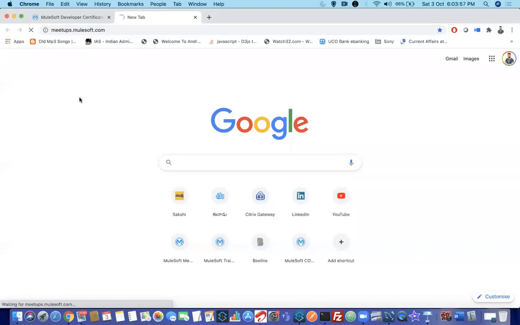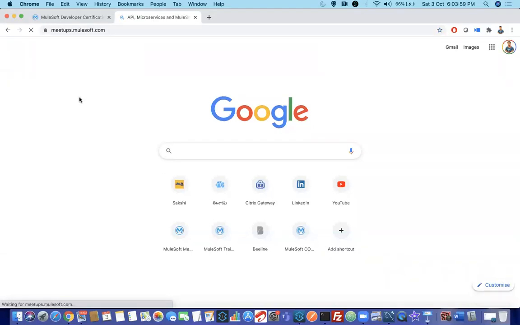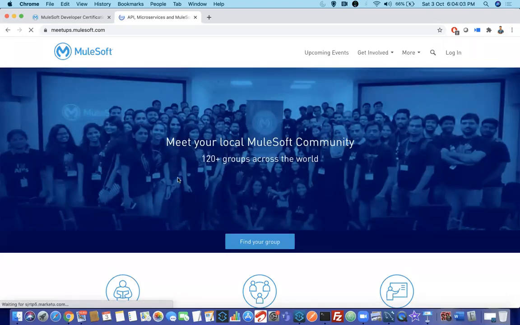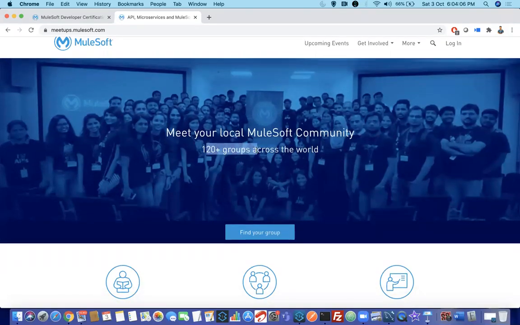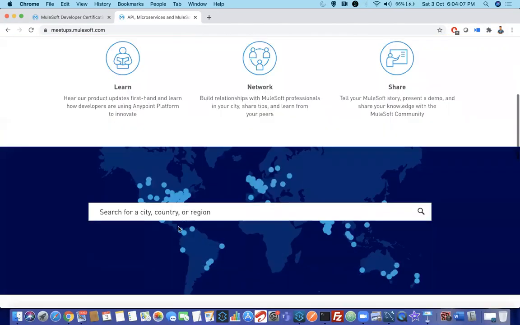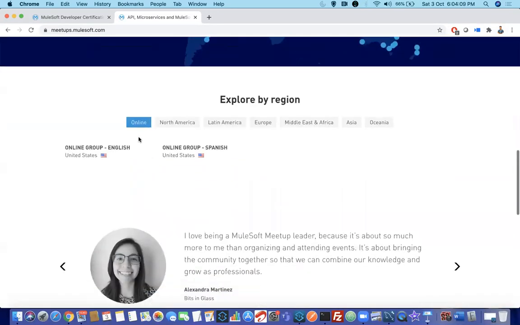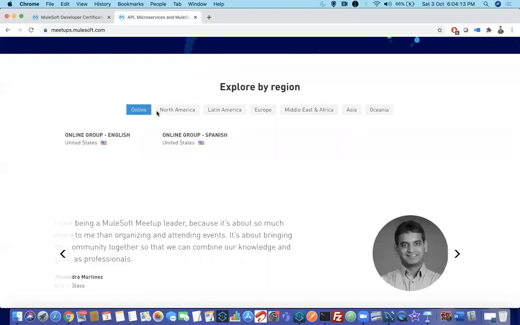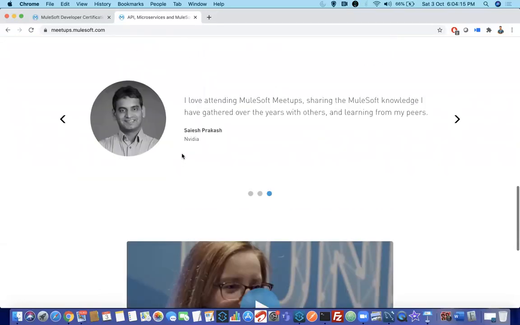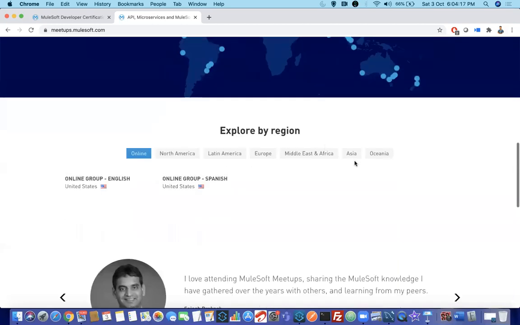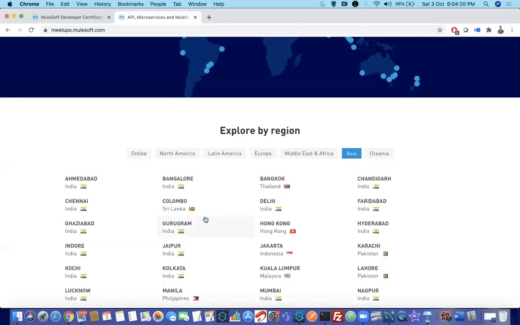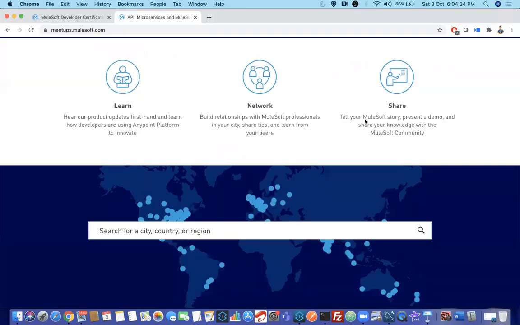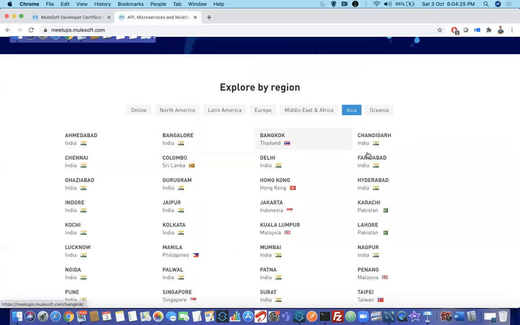Go to meetups.mulesoft.com, and please register there as well. You have 120 groups across the world, for different cities. You also have online meetups. Due to this pandemic, there is a separate thing called online meetups. Previously all these were in-person meetups. Now we are creating virtual meetups. Even if you take Asia, first you register, then enroll in specific local meetup groups.